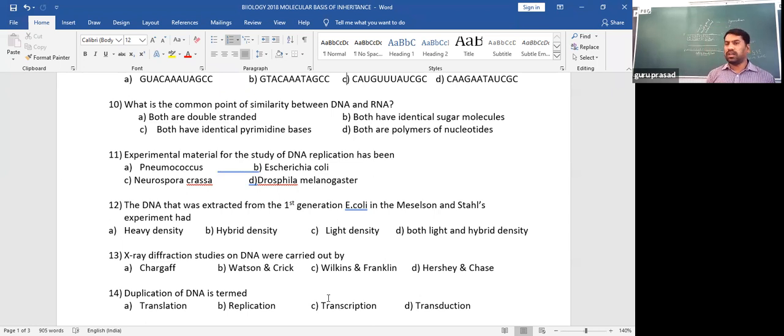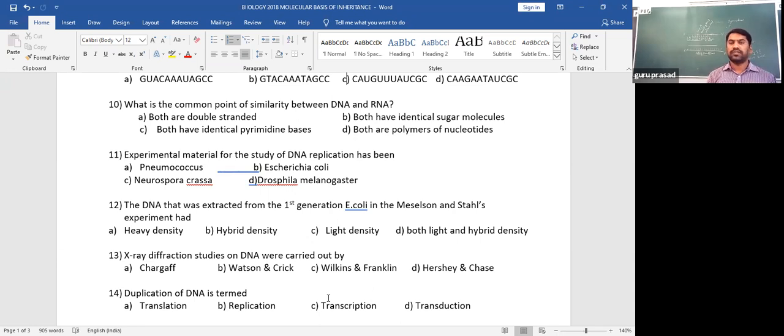Both have identical sugar molecules. Of course, both have pentose sugar, but if you come to the particular sugar, DNA has deoxyribose, that is C5H10O4, whereas RNA has ribose sugar, that is C5H10O5. So that makes the difference in the sugar. So it is also not similar. Both have identical pyrimidine bases. No, pyrimidines in DNA are thymine and cytosine, whereas in RNA they are uracil and cytosine. That is also not similar.